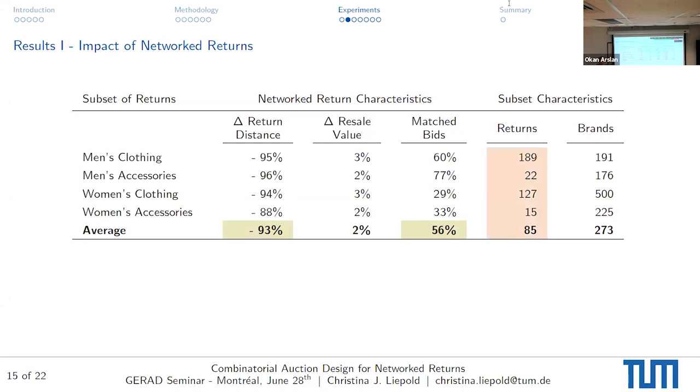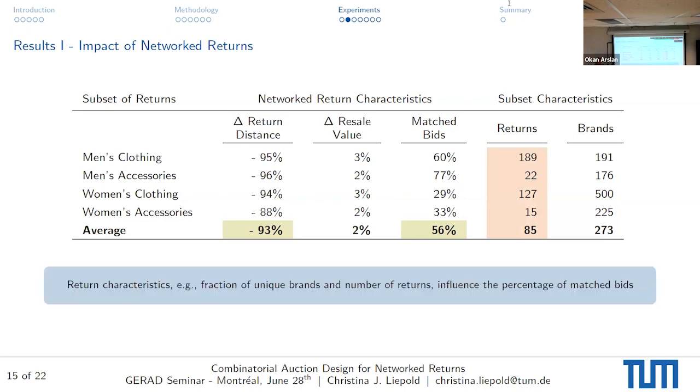So this is basically the overall number of returns that we see. And we hypothesize that the characteristics also influence the percentage of matched bids. So basically, you see here that the number of returns is very high for women's clothing, but we cannot match a lot of those.